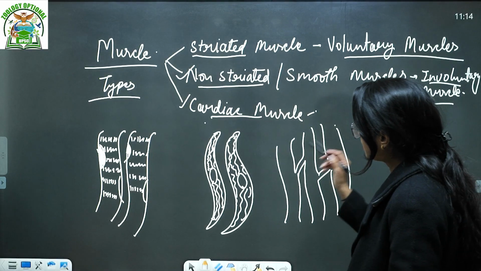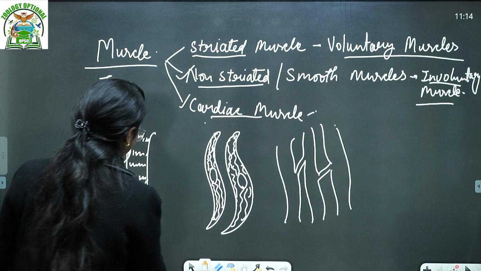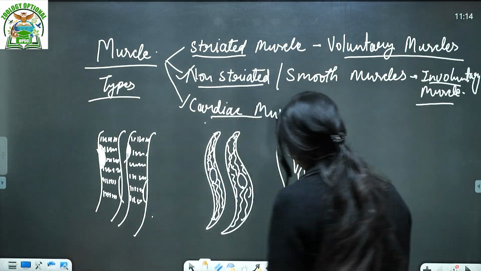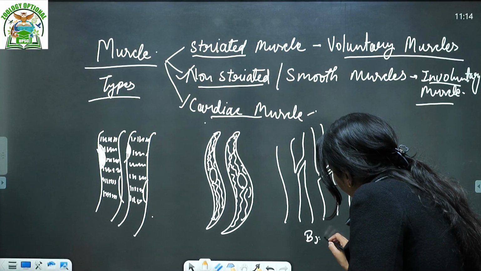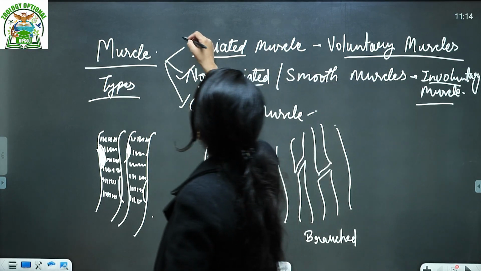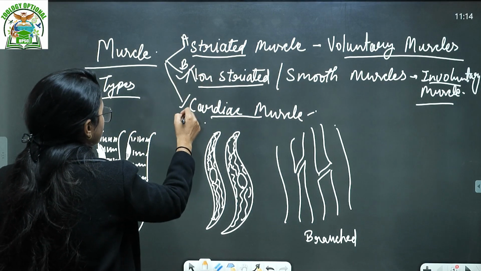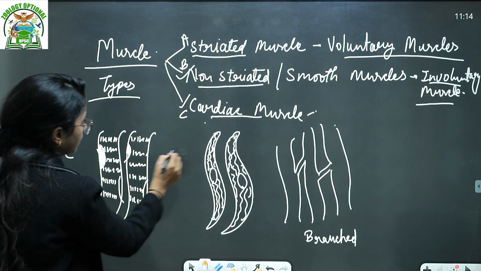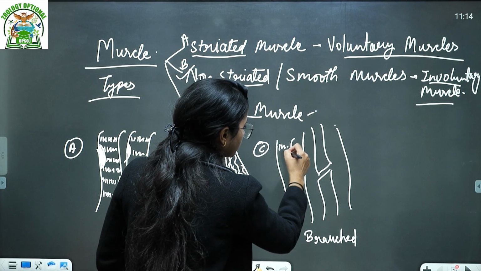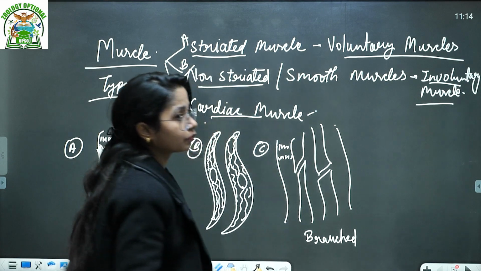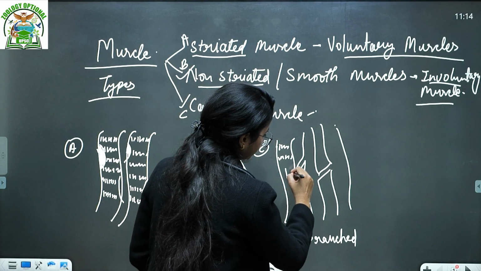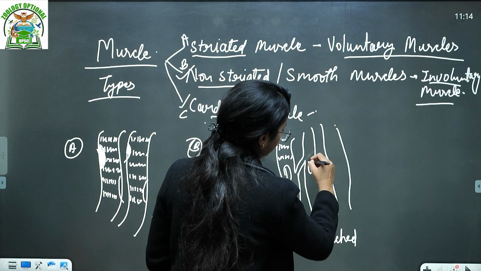What we can see is that the structure is like this. But there's one thing: these cardiac muscles are branched. So this is A, this is B, and this is C. Yes, these are also striated, and they are not multinucleated, they are single nucleated.